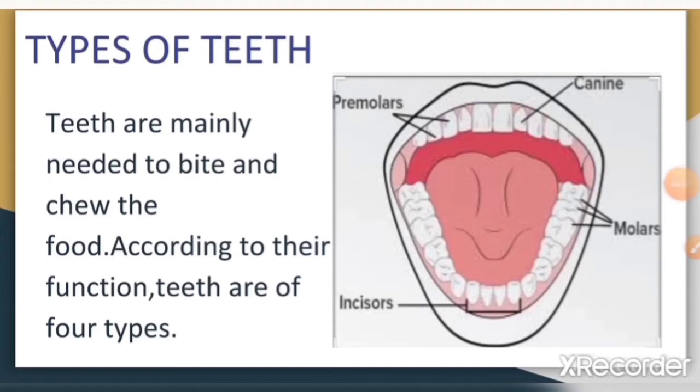As you know, teeth are hard structures which are used to chew food. They are not made of bones like the rest of the skeleton, but have their own unique structure to enable them to break down food. Now, according to their functions, there are 4 types of teeth: premolars, molars, canines, and incisors.